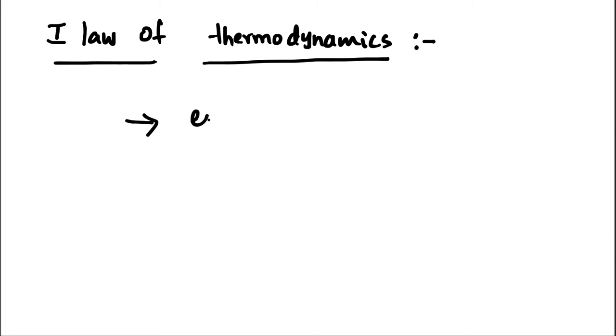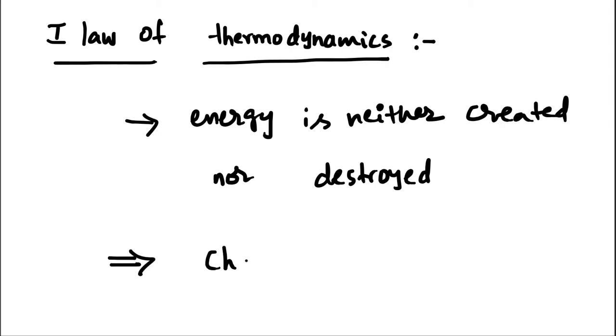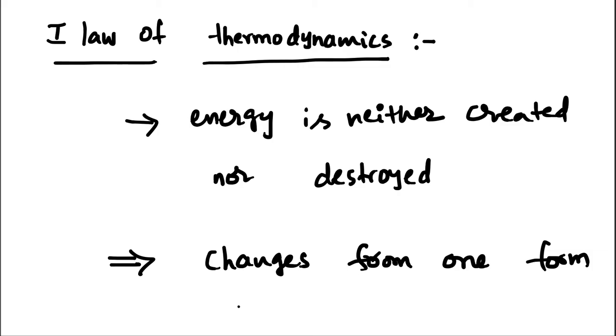So energy is neither created by anyone nor destroyed by anyone. And what is the possibility? It only changes from one form to another form.